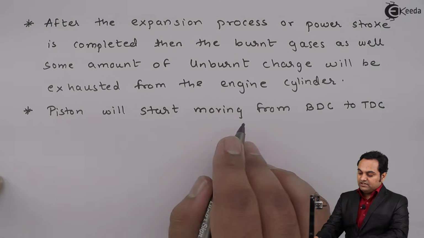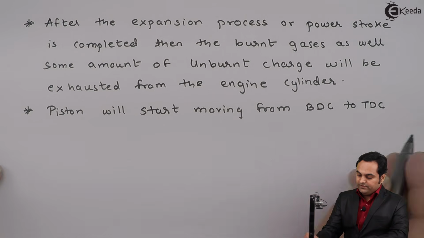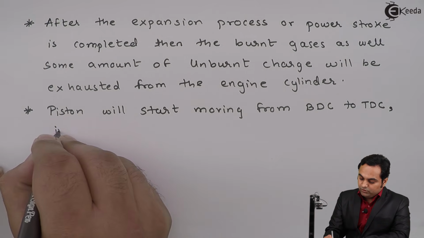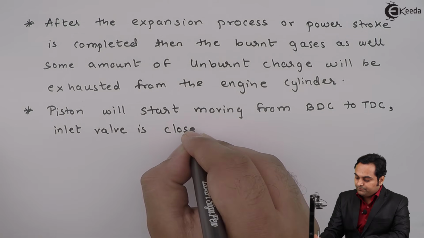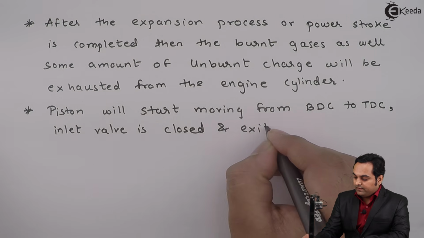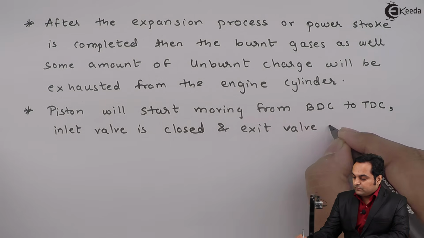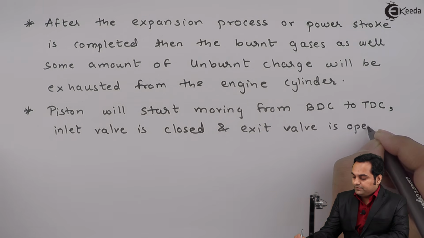So the piston will start moving from BDC to TDC. Inlet valve is closed and exit valve is opened.